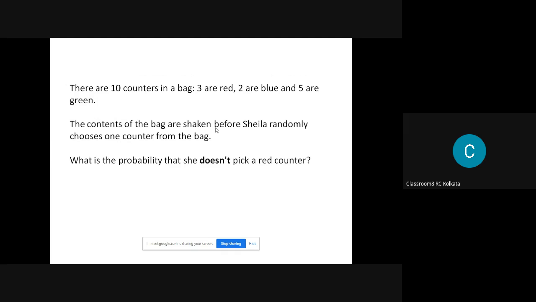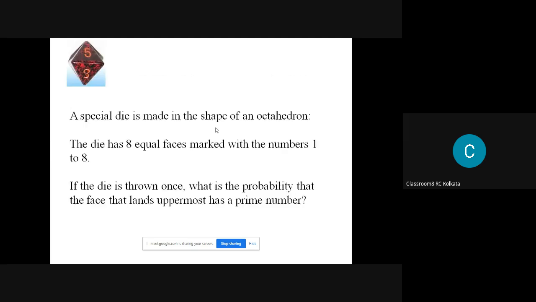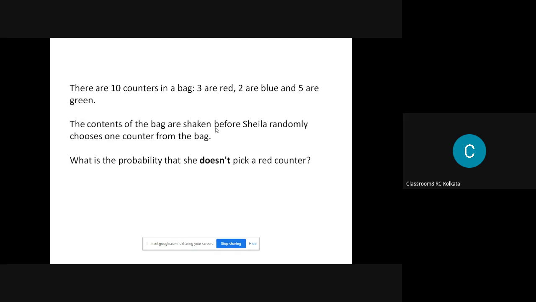She will not pick up the red one. Okay, so she will pick up what? Blue and green. She will not pick up the red one. So think about this one. This is not a very difficult one.